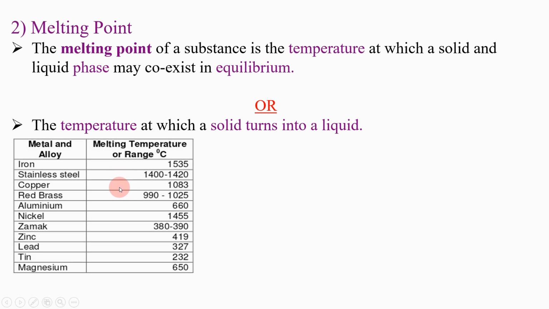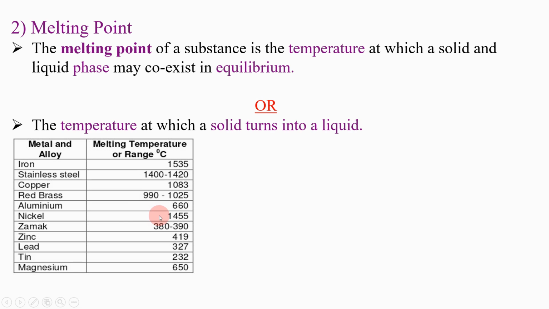Here in this table you can see metals and alloys are given, and in the right column the melting temperature of that particular metal is given. Iron has a melting point of 1535 to 1539 degrees Celsius. Stainless steel has 1400 to 1420 degrees Celsius. Similarly, copper has a melting point of 1083 degrees Celsius. Aluminium has 660 degrees Celsius.